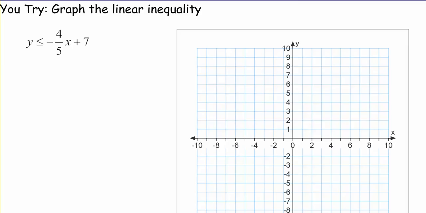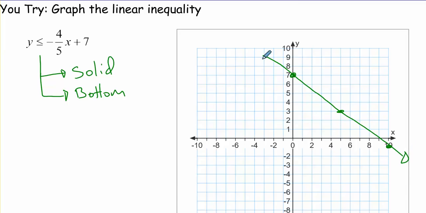The first thing we ought to do, we see the equal sign, so we know we're going to use a solid line. And we're not eating the y, so we're going to shade on the bottom. So we look at this and we say we've got a y-intercept at 7. We've got a slope of -4/5. That means down 4 over 5. We can go again down 4 and over 5. Draw our line.